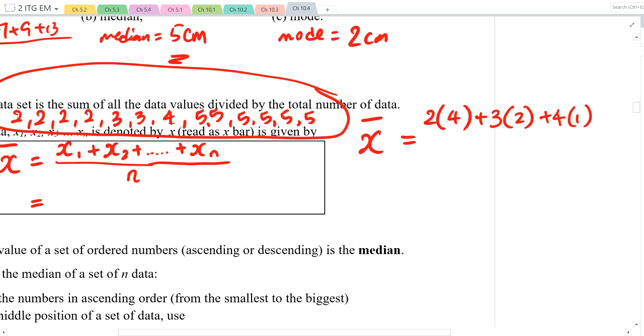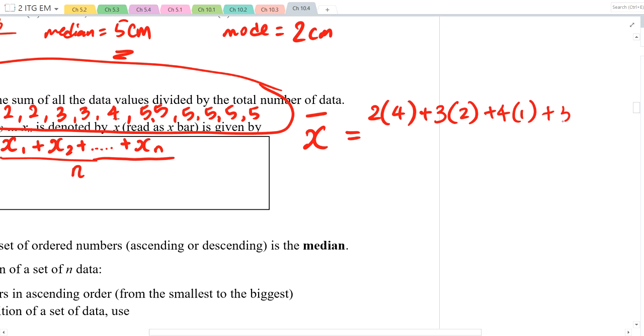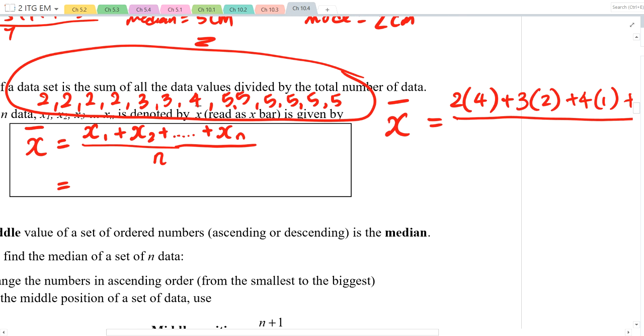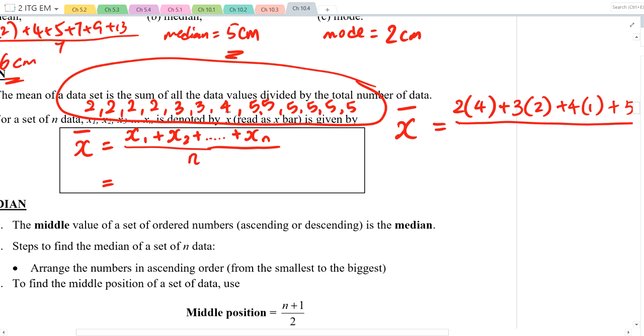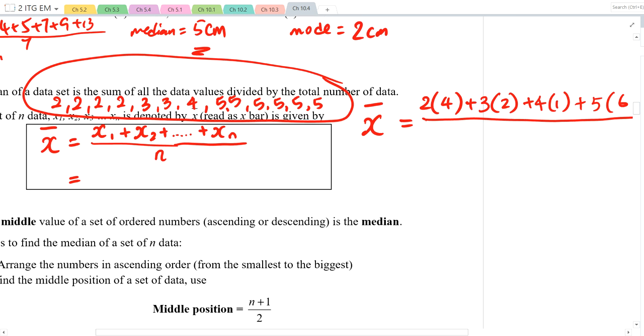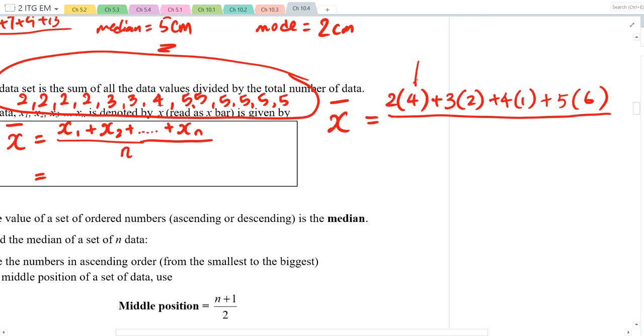Let's just make it complete. Plus 5 times 6, divided by n. What's n? Do you see that the number of items is actually 4 plus 2 plus 1 plus 6? 4 plus 2, 6, 6 plus 6, 12, 13. So this is actually 13.